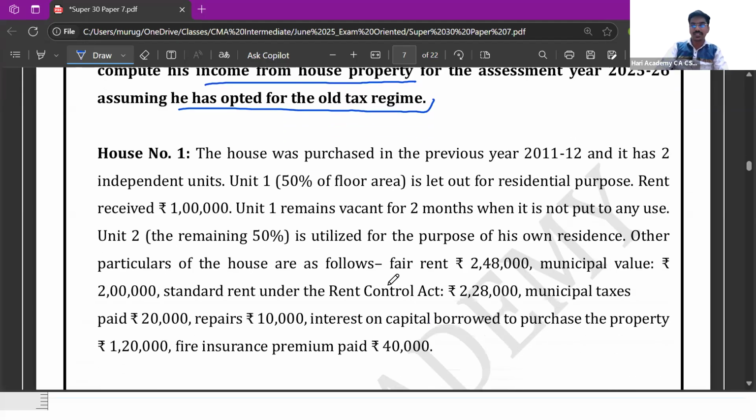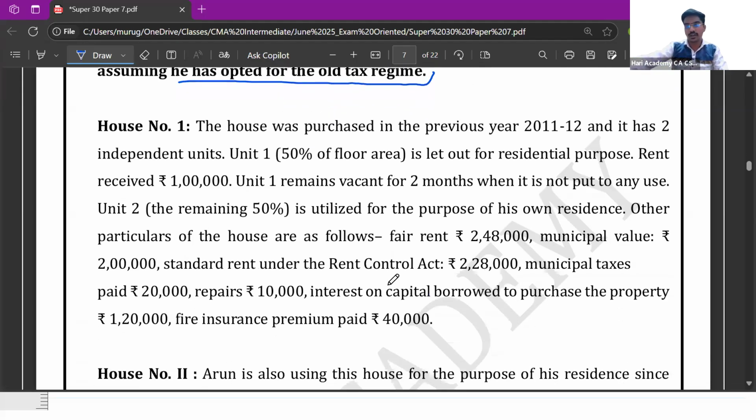House number 1 was purchased in previous year 11-12, and it has 2 independent units. Unit 1, 50% of floor area is let out for residential purpose. Rent received is 1 lakh. Unit 1 remains vacant for 2 months when it is not put to any use. Unit 2 is utilized for his own residence.